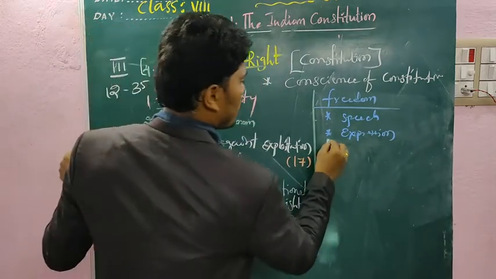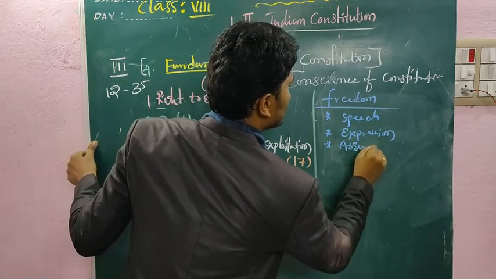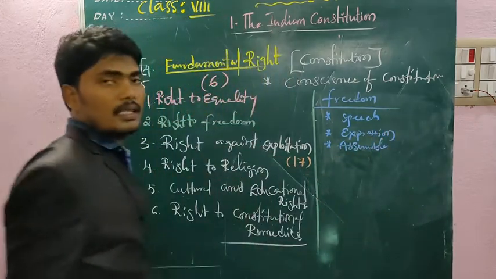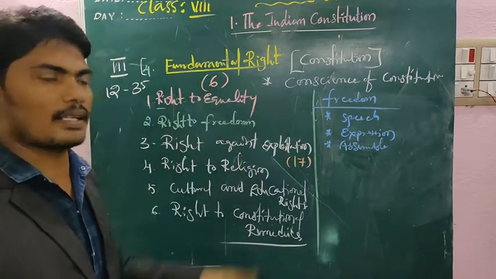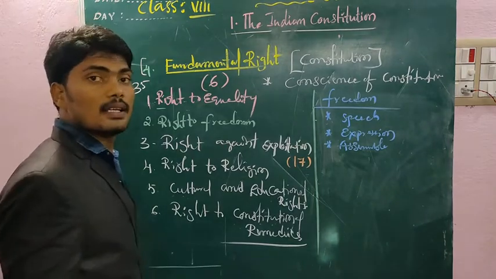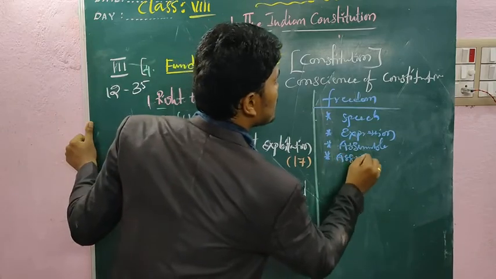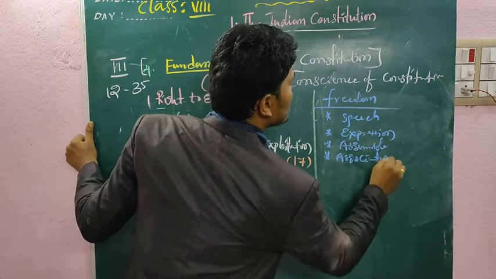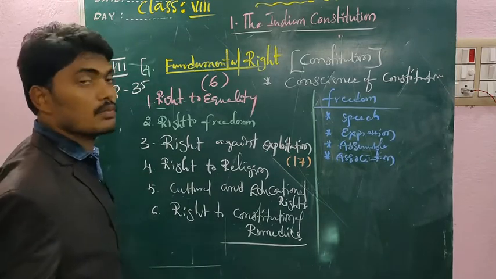And next one, right to assemble. Easy, we need to learn in the easiest manner, like what we discussed before. Right to speech, right to expression, right to assemble in different parts of the country. Next one, right to form associations, different associations, a group of communities, whatever association we are able to form.